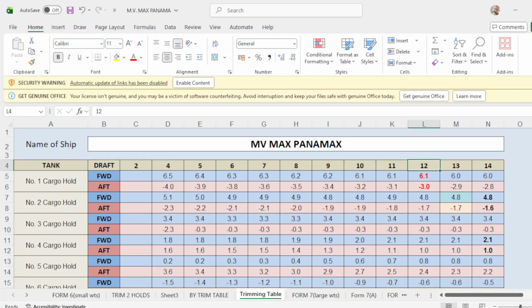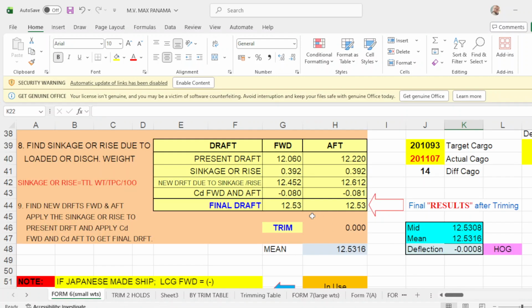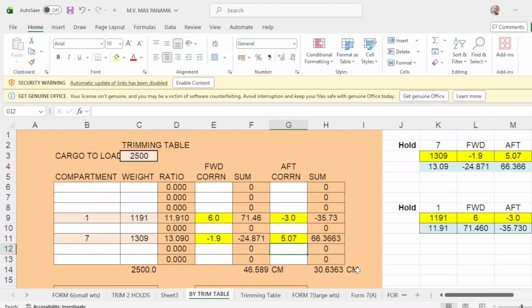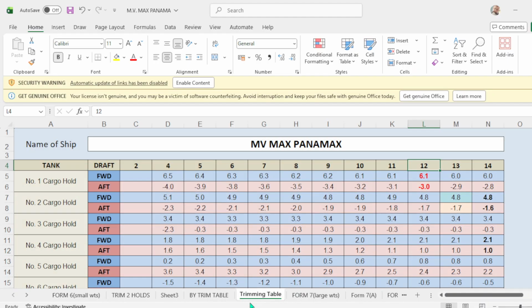This is what you call the trimming table of the vessel of Panamax. So what is your departure drop? 12.53, right? So I just put this to 12 meters. Okay, let's just put 12 meters. So we have the 12. Number 1, I have highlighted it here. And number 7